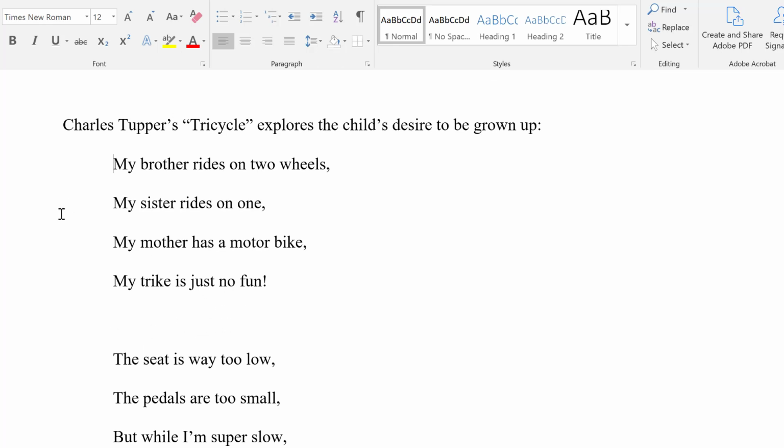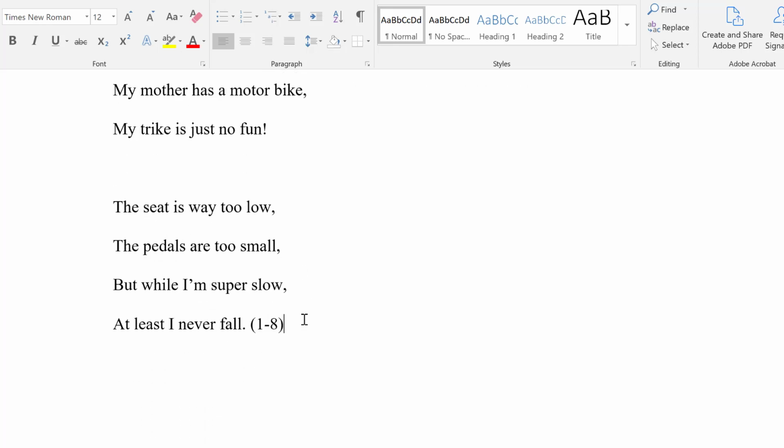We remove the quotation marks. Those are not necessary. It's pretty clear that this is a quotation because it is set apart. And you indent the whole thing 1 tab space, as you can see. Finally, at the very end, remove any final punctuation from behind the parentheses and place the period beforehand.